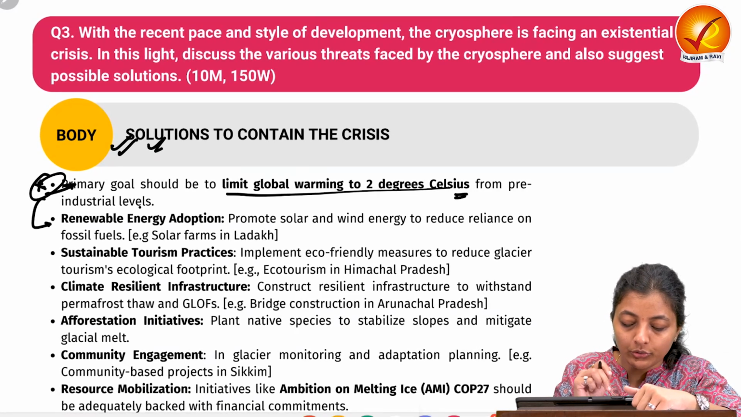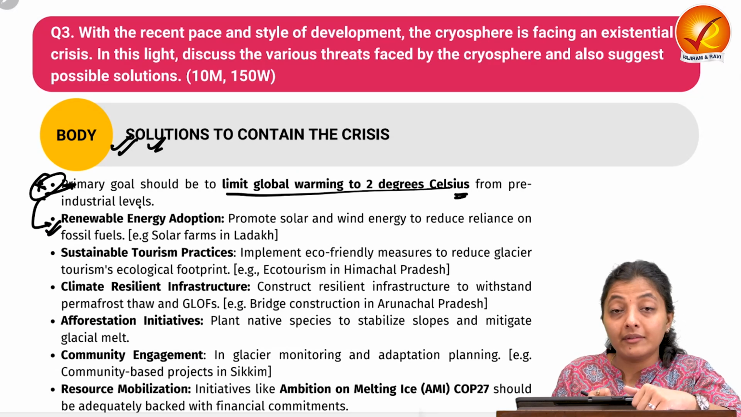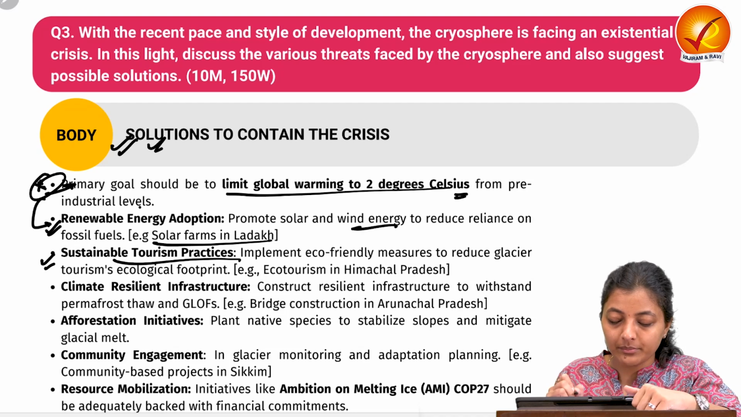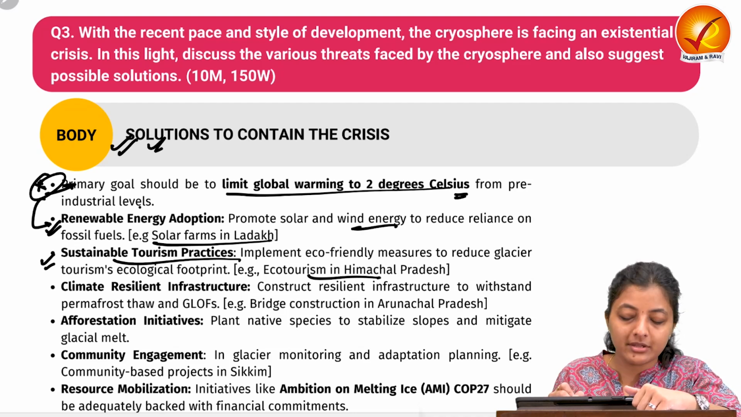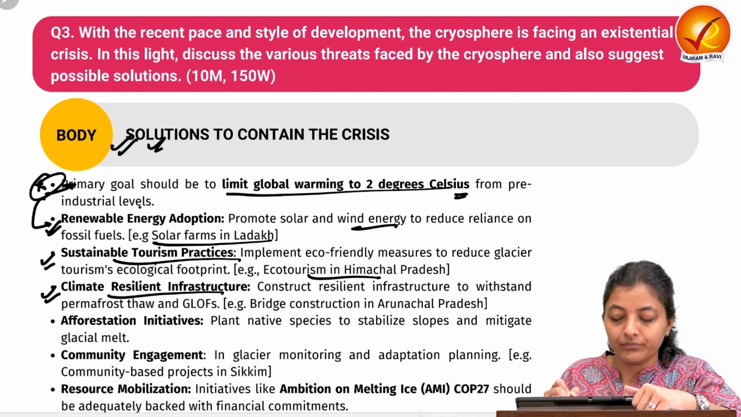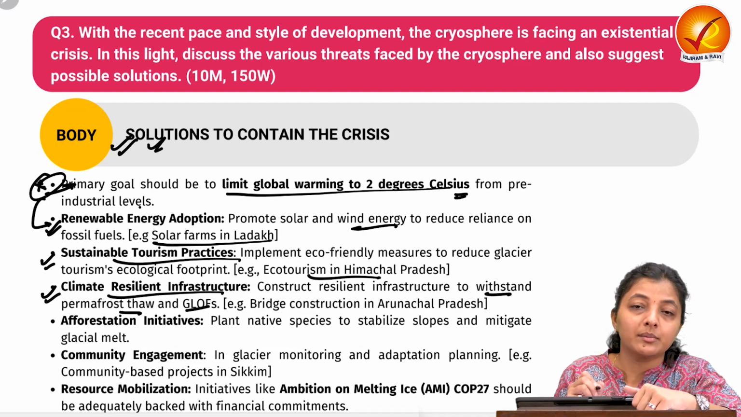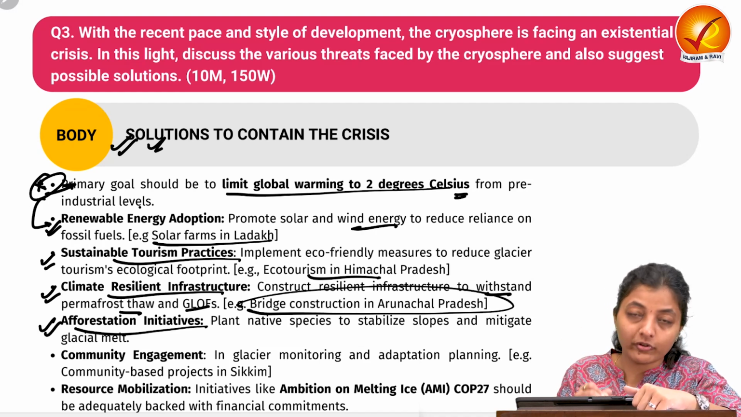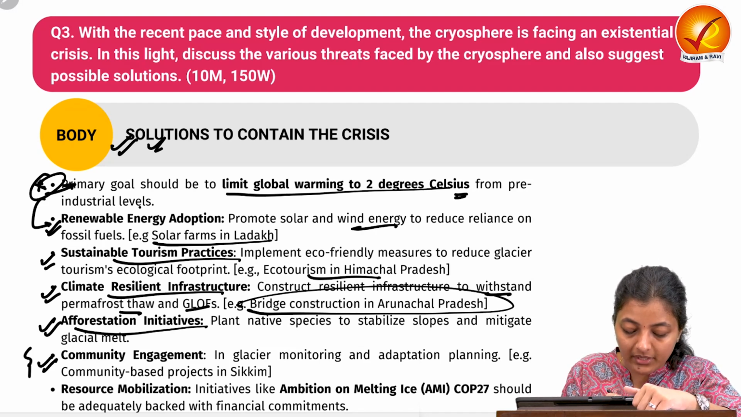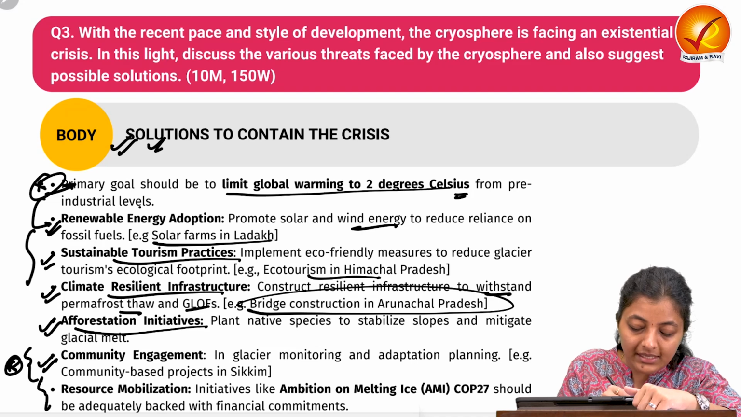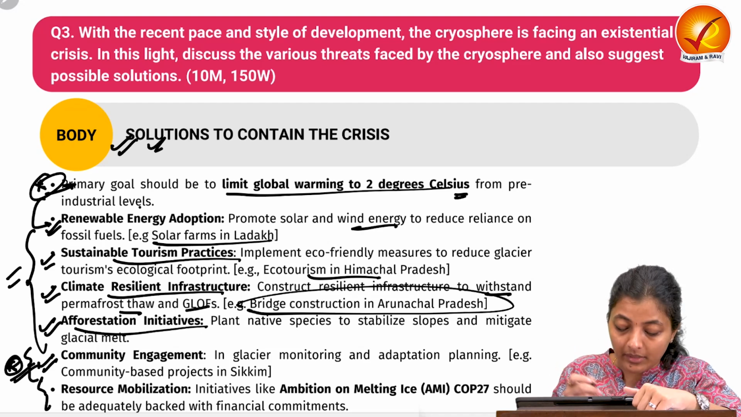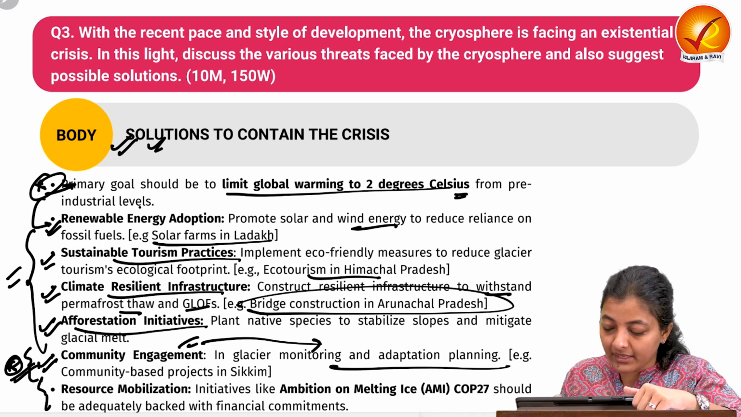So for that, what we need to do is renewable energy adoption. We are promoting solar and wind energy to reduce our reliance on fossil fuels, like solar farms in Ladakh. Then sustainable tourism practices like eco-tourism in Himachal Pradesh. Then climate resilient infrastructure so that we can withstand GLOFs and the permafrost thaw, like bridge construction in Arunachal Pradesh. Then we can talk about afforestation initiatives, then community engagement. So these 2 points are very important. These are the role of people's participation, people's engagement, community engagement in glacier monitoring and adaptation planning.